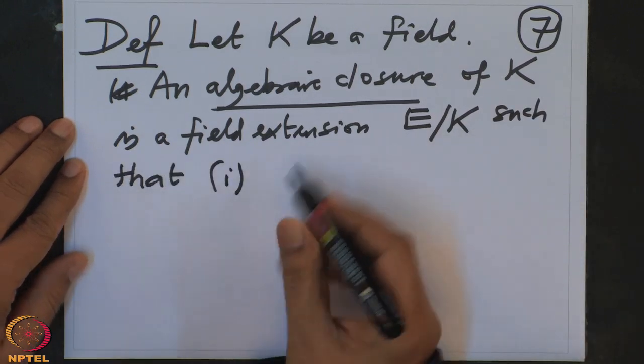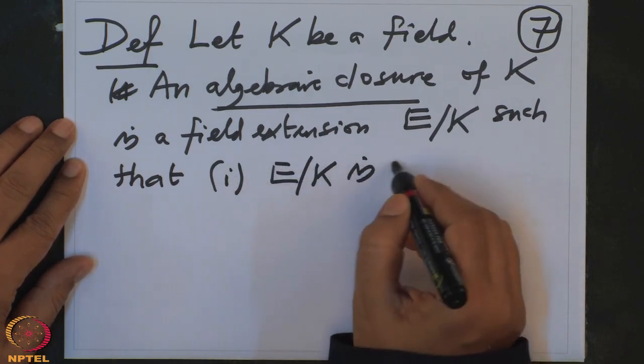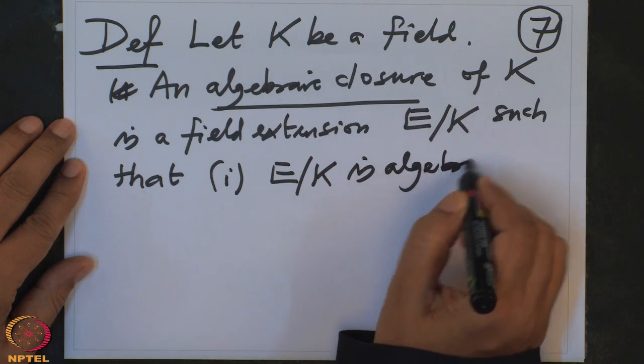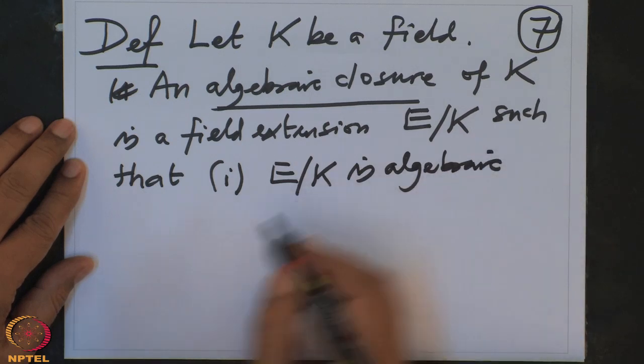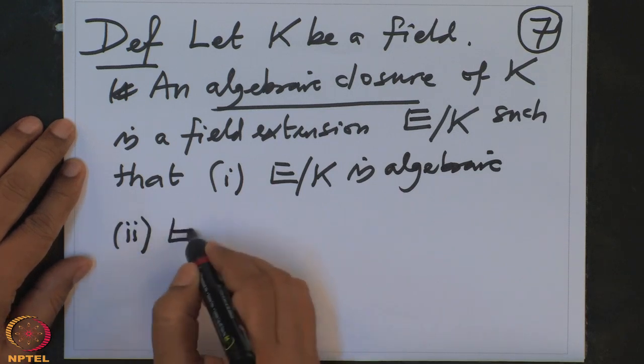One is E over K is algebraic, that means every element of E is algebraic over K, and second, E is algebraically closed.